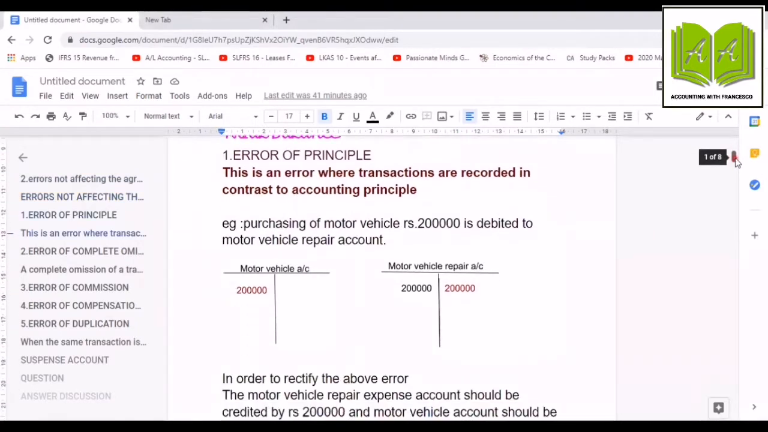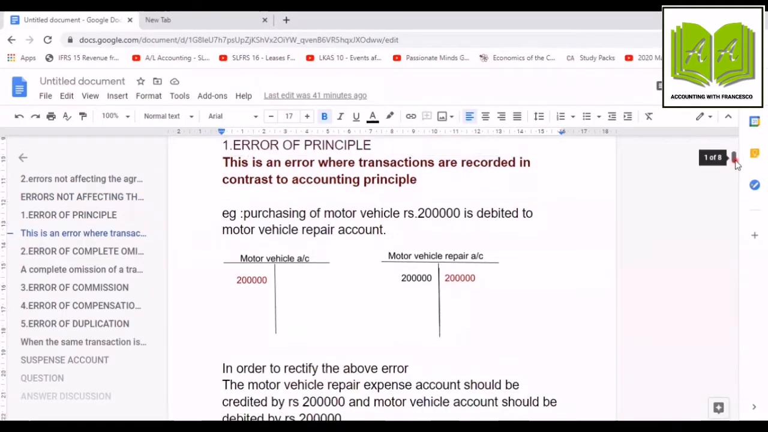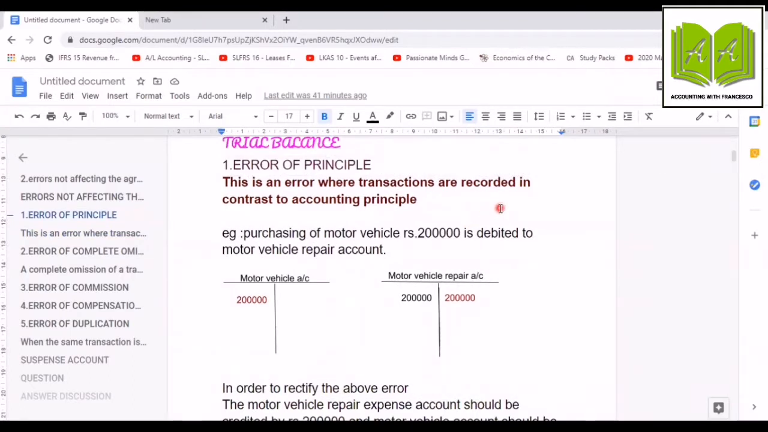The first error is error of principle. This is an error where transactions are recorded in contrast to the accounting principle. That means we are violating the basic accounting principle. So let's understand this through a simple example. Purchase of motor vehicle rupees 200,000 is debited to motor vehicle repair account. Now, when we are purchasing a motor vehicle, what happened to the cash? Cash is credited. So cash account credit and motor vehicle account must be debited.